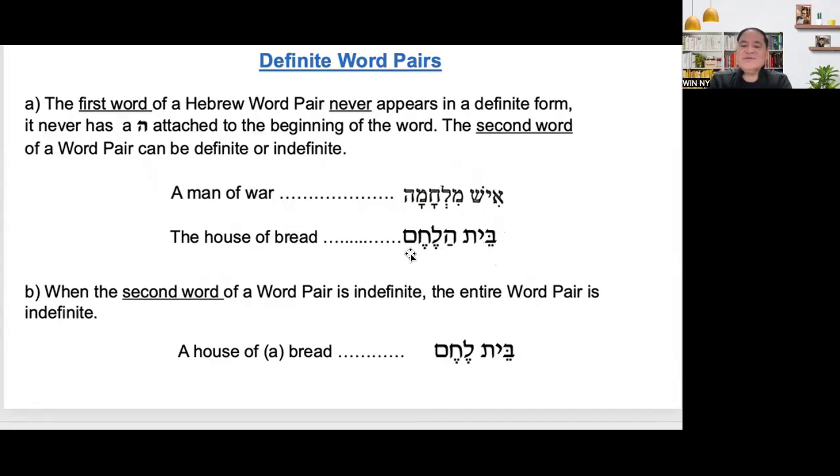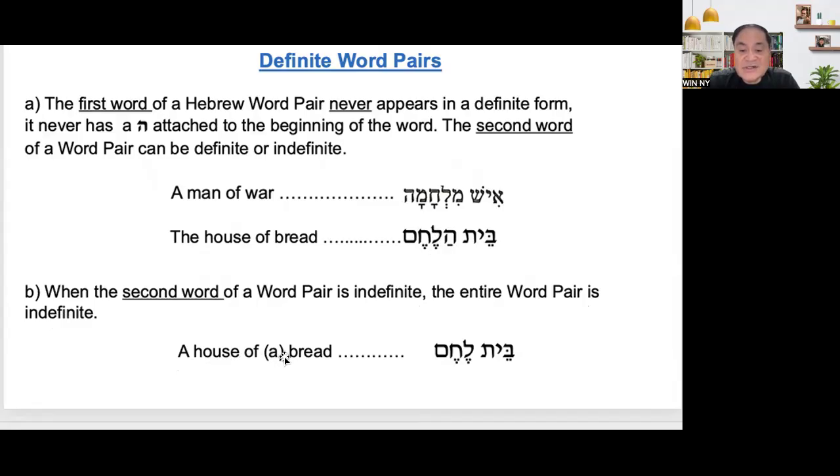So when we say Bethlehem, it is house of bread or a house of bread. But if you say the house of bread, it means Beit Halechem. That's why you have to put your attention on the second word of the word pair. When the second word of the word pair is indefinite, the entire word pair is indefinite, like what happened here.